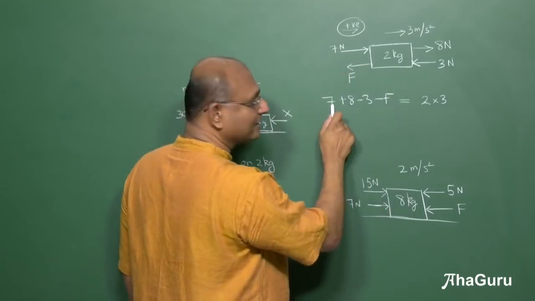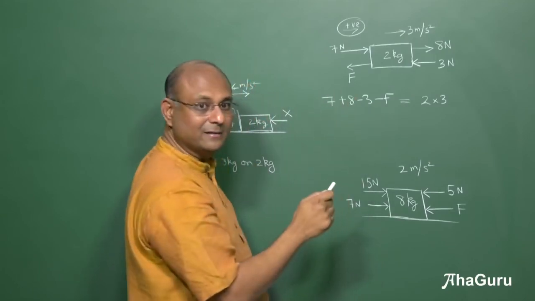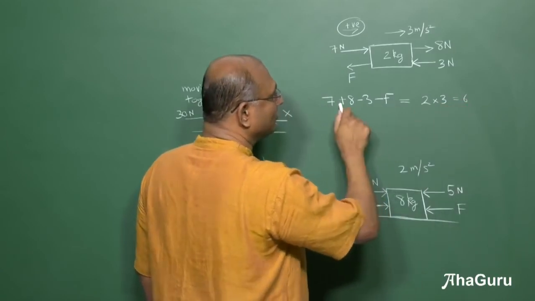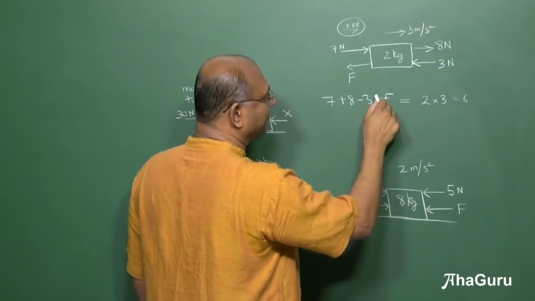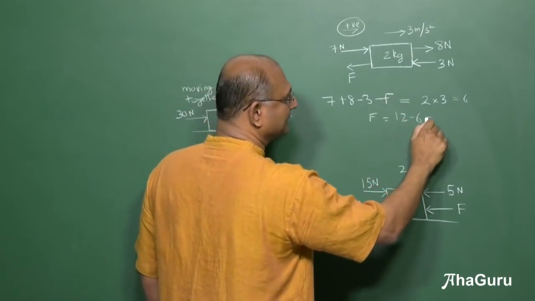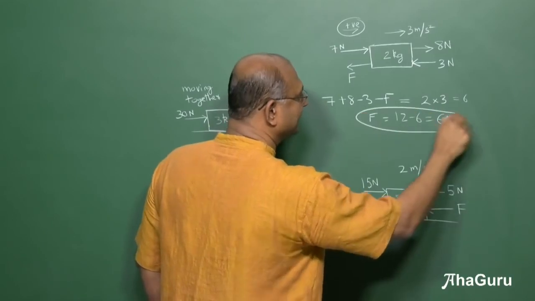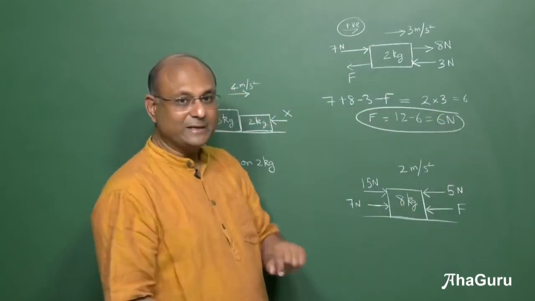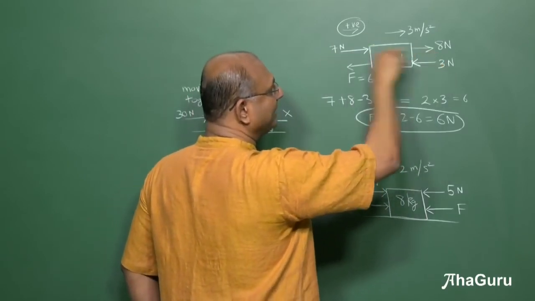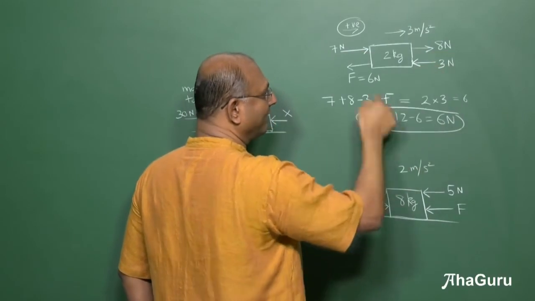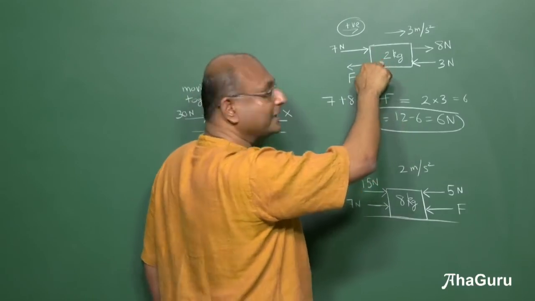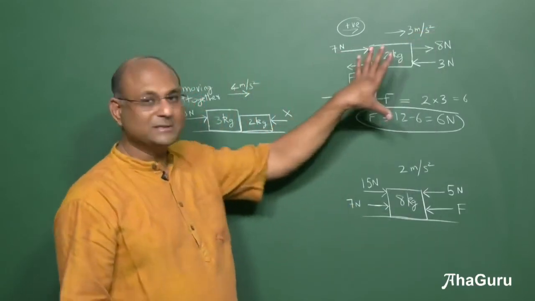So what is this? 15 minus 3, this is 12. 12 minus F is equal to 6. This is 6, right? So 12 minus F is 6. So F, you can take F to that side, it will become plus F. So 12 minus 6, which is 6 newtons. You can check this very easily. If this is 6, 7 plus 8, 15, minus 3, 12, minus 6, 6. 6 divided by 2, 3, that is the acceleration. So I hope this is clear.